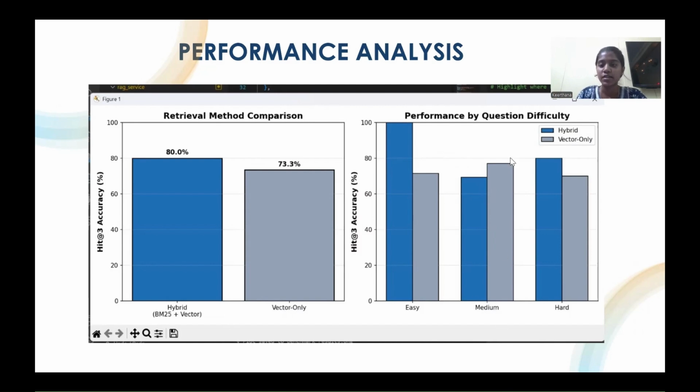For medium citations, it was overall the same. And for hard, the hybrid was better, which tells us that semantic as well as lexical matching is important for hard citations. And the averages: for hybrid, we got 80%, and for vector only, we got 73%.